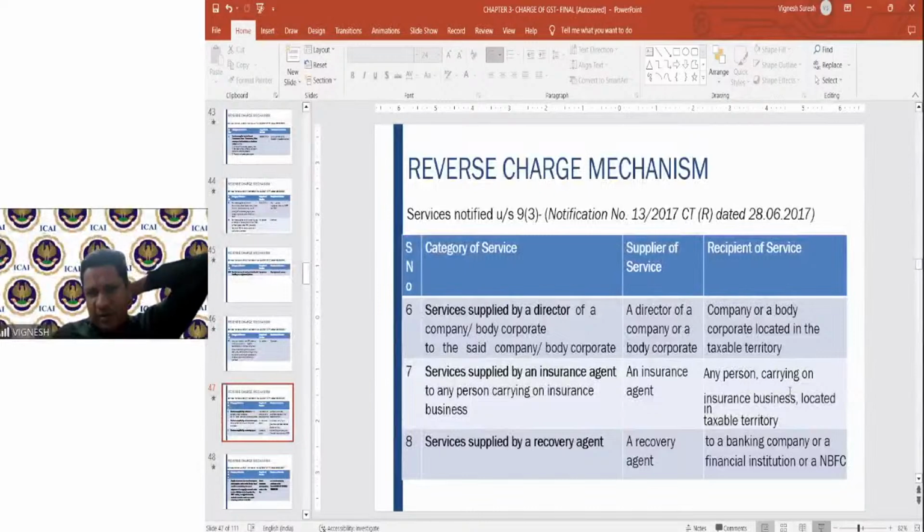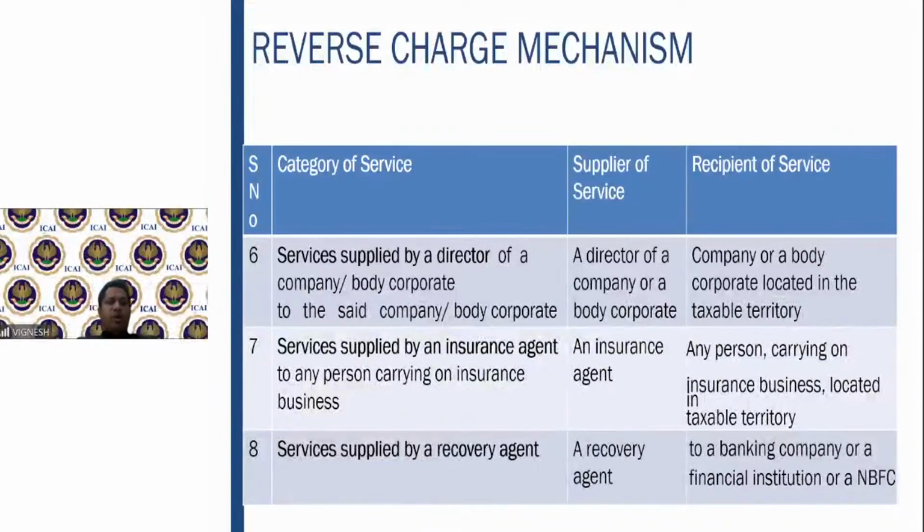Then next one, services supplied by a director of a company or body corporate to the company or body corporate. The supplier of service is the director of a company or body corporate. The recipient of service is the company or body corporate located in the taxable territory. So I am a director, I provide the service to the company, but not as an employee. That is not covered. Employer-employee, if you see in Schedule 3, is totally exempt. So here I am providing a service as a director of the company to the company. I am the supplier of service. The recipient is the company or body corporate located in the taxable territory.